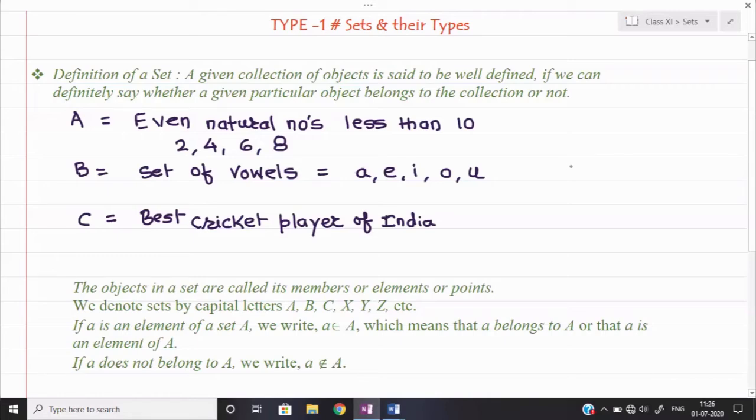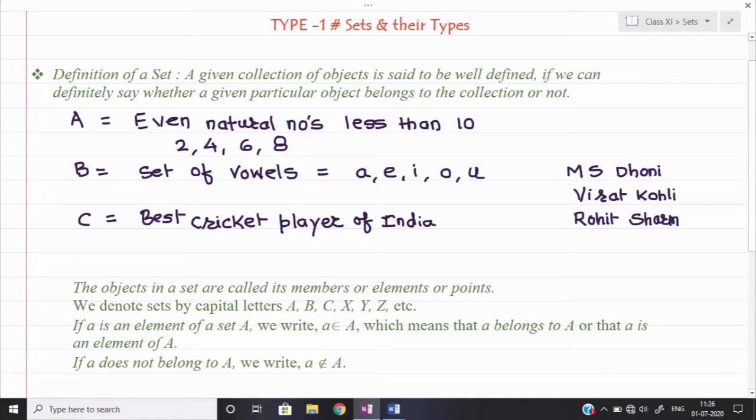According to me, my favorite player is MS Dhoni. This is my choice, and you can't tell me my choice is wrong. Your choices can be different. Then my second choice is Virat Kohli, right? And third I can say Rohit Sharma is my third choice. Now tell me, what is your choice?